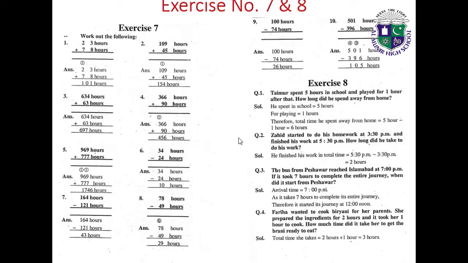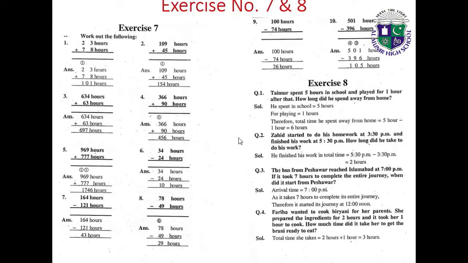Exercise 7. Work out the following. 23 plus 78 hours equals 101 hours. 634 hours plus 63 hours: when we add these values, we get the answer 697 hours. 969 hours plus 777 hours: when we add these two values, we get the answer 1746 hours.